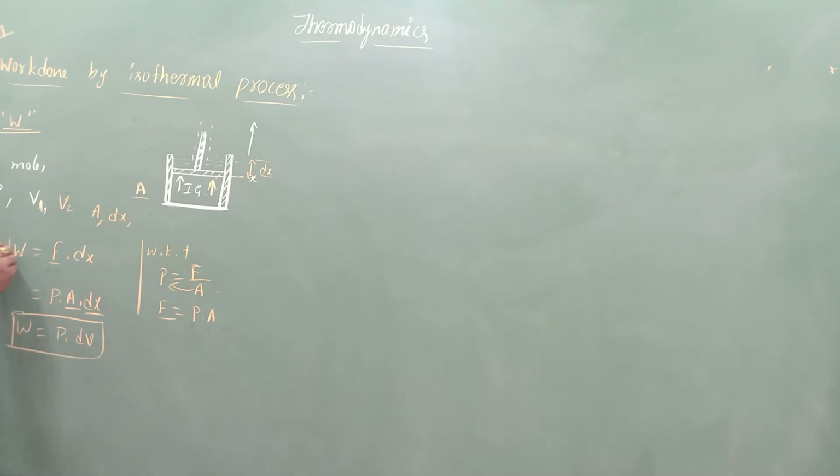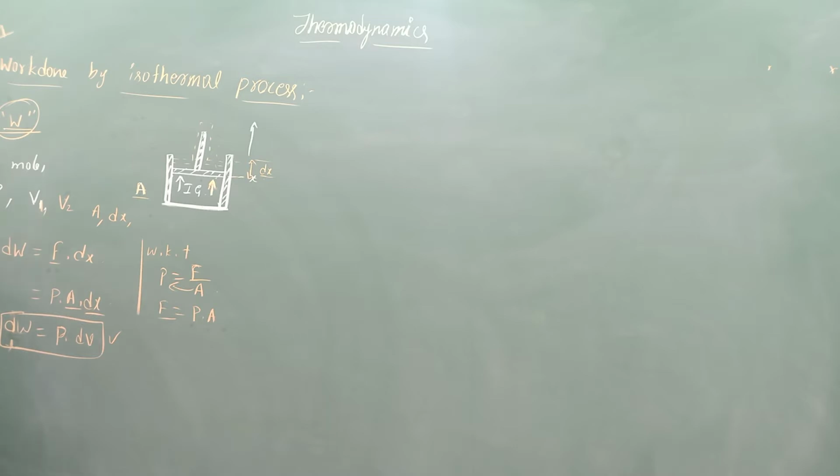Let us take it as dW. The amount of work done during this particular instant will be given as P into dV. This formula we already know, that we studied in the first law of thermodynamics, while writing the expression for the first law of thermodynamics. Now what do I need to find? I need to find the value of the total work done by the system.